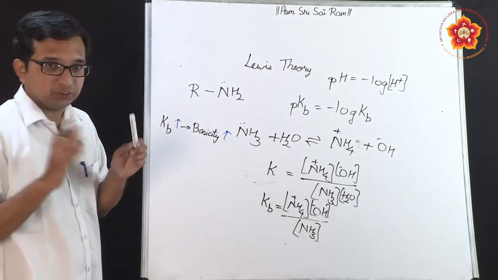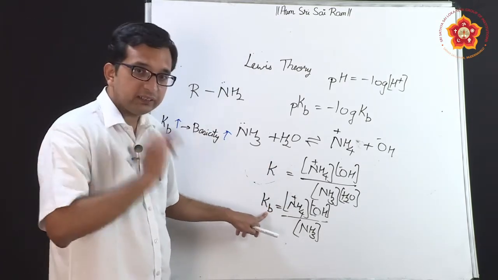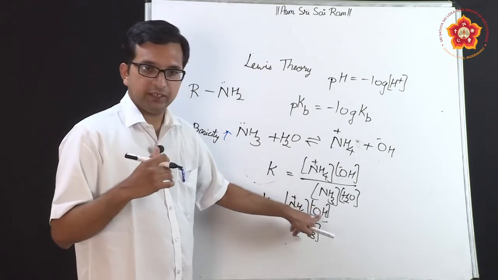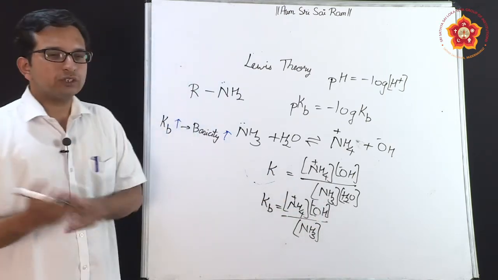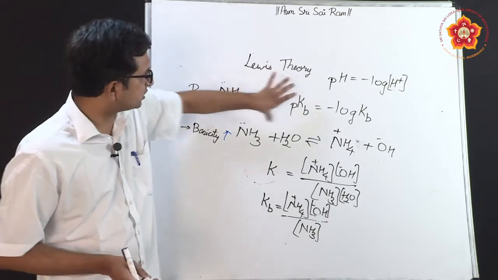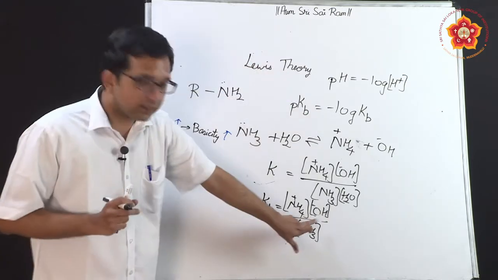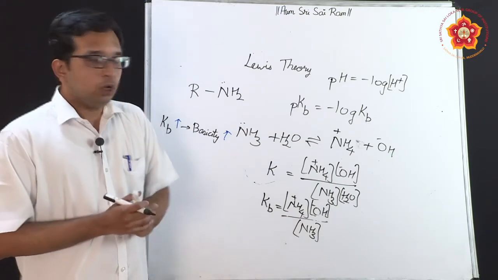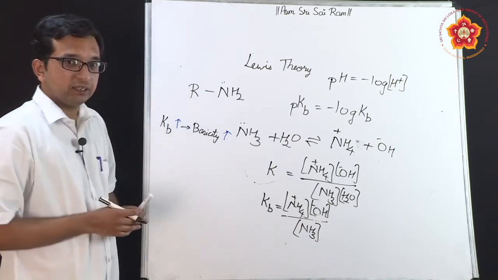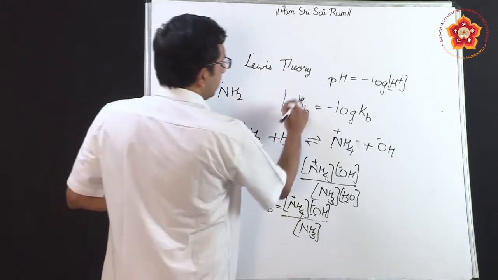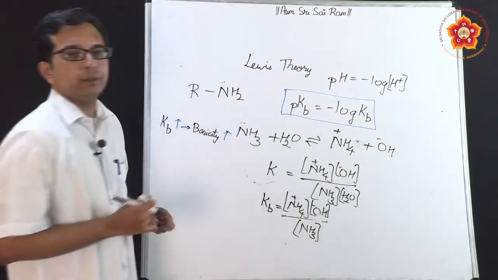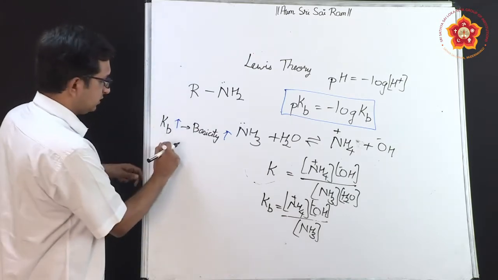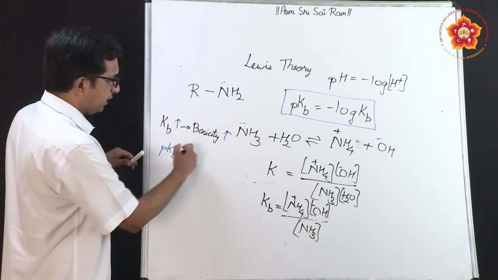Why is this relation made? Because an increase in Kb indicates more OH minus ion production. More OH minus indicates that it is a more basic compound. So there is a combination of the Lewis theory that we started with, and a combination with Arrhenius theory also, where more OH minus ions indicate more basicity. So if the Kb value increases, basicity will increase, and we already know this equation where pKb is equal to minus log Kb. This is a negative logarithm of Kb, which means that if the Kb value increases, then correspondingly the pKb value will decrease.